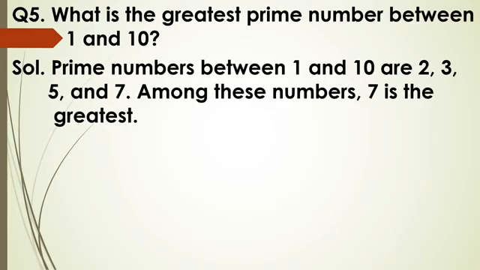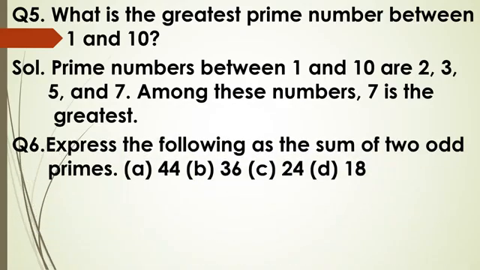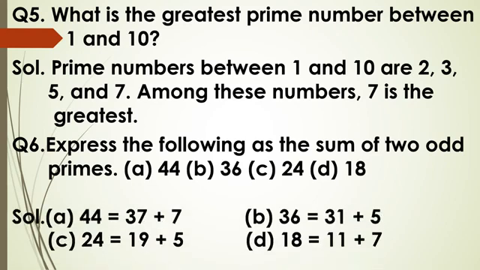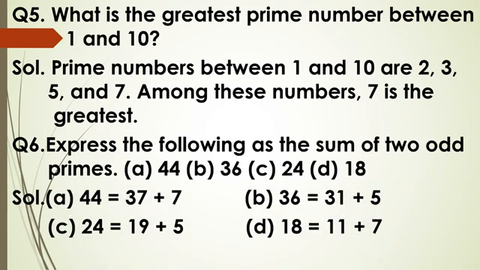Question number 6. Express the following as the sum of two odd primes. Part A, 44. How can we write down 44 as the sum of two odd primes? Two numbers, odd numbers and prime numbers also. Okay, so it is 37 plus 7. There are other ways also, but I have written only one way. If you are able to find out other ways, you can write down